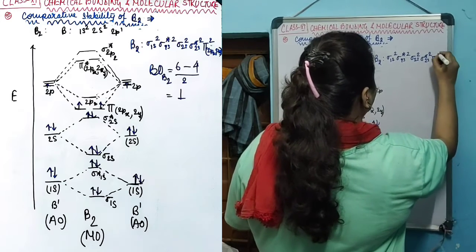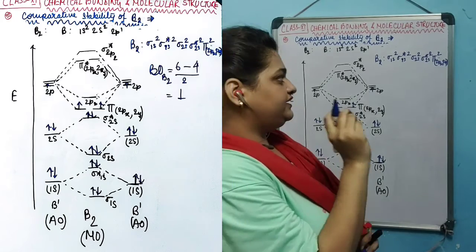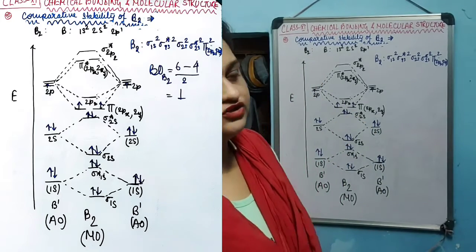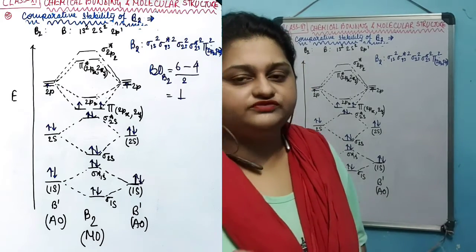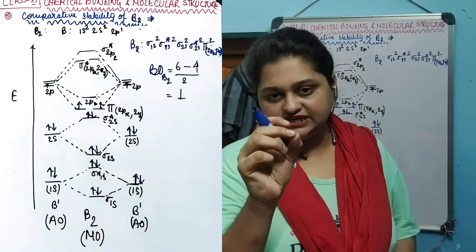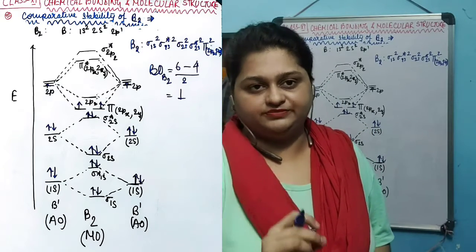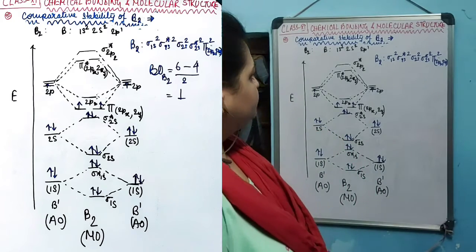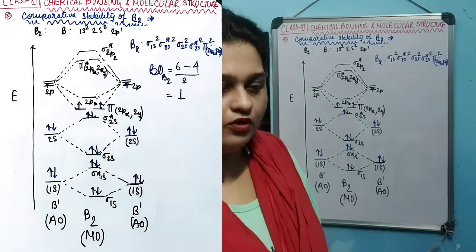Now this pi 2px 2py 2 means pi 2px contains 1 electron, pi 2py contains 1 electron. I have only written them together because both of them are degenerate. Degenerate means having a similar amount of energy, similar in stability. This is the electronic configuration for the boron 2 molecule.